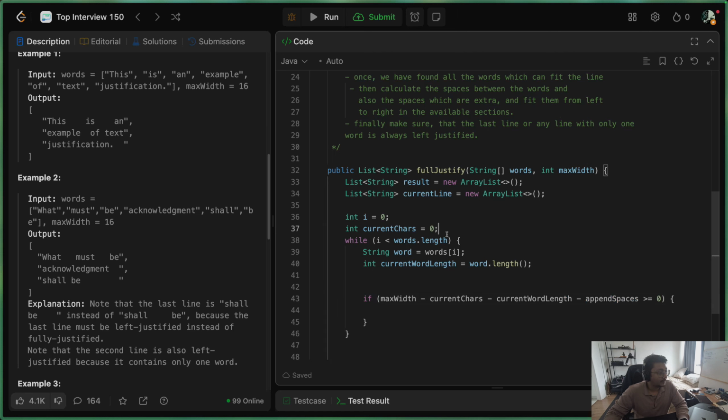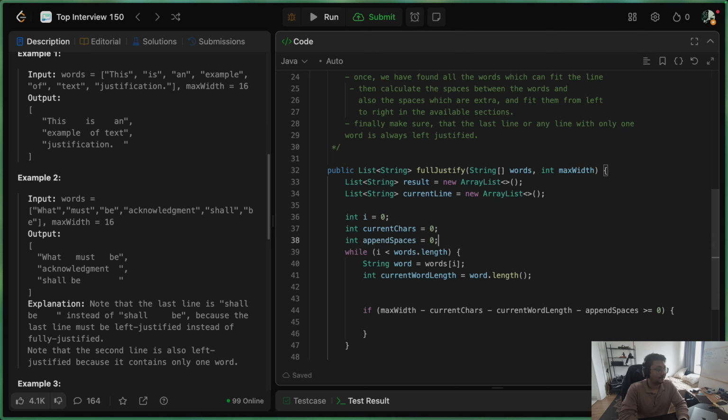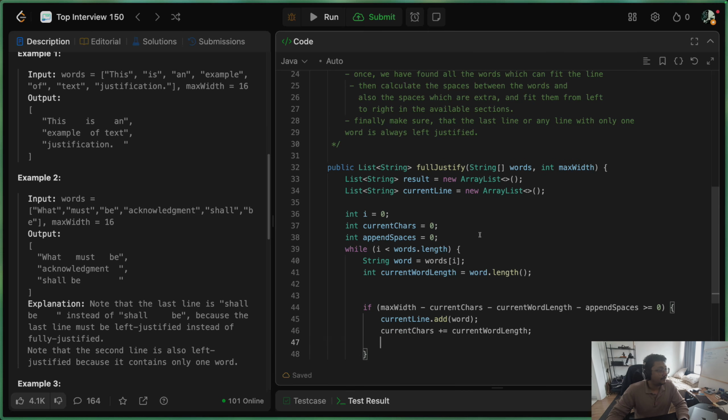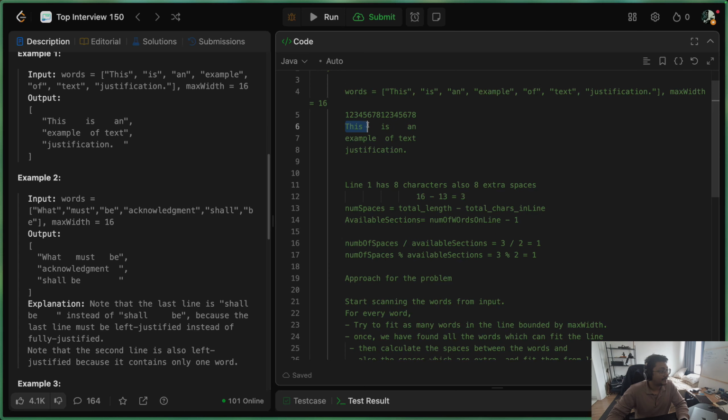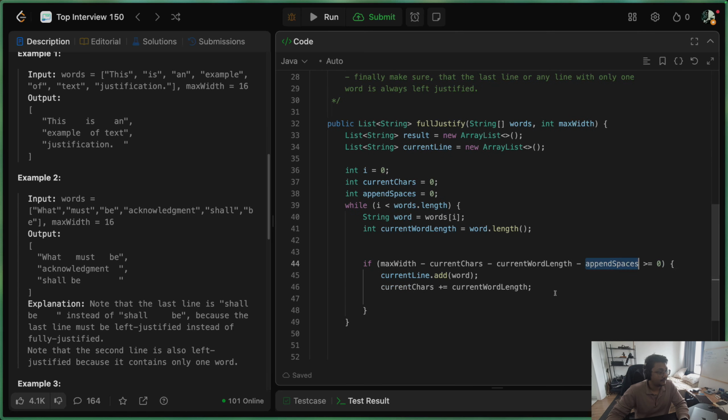Now let's also create a variable to track the number of spaces along with the characters in the current line. So now if this is possible, this means we are able to add the current word into the current line. So let's do that: current line dot add word. The moment we do this, we have to increment the number of current chars. So current chars should be incremented by current word length. And after every word we add in the line, we also have to add an extra space. So let's increment the number of spaces in the line by 1 every time we add a word.